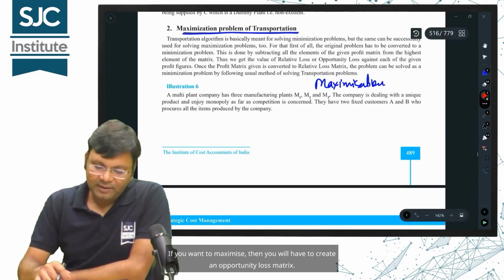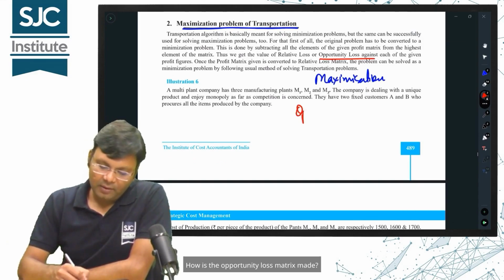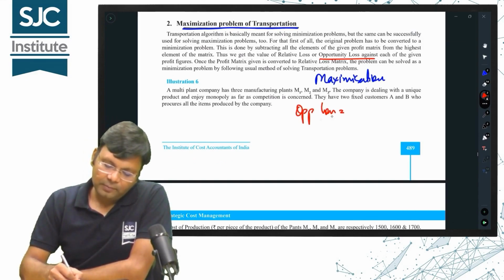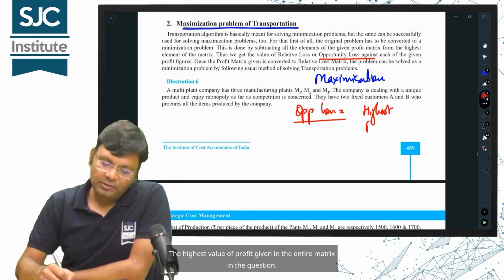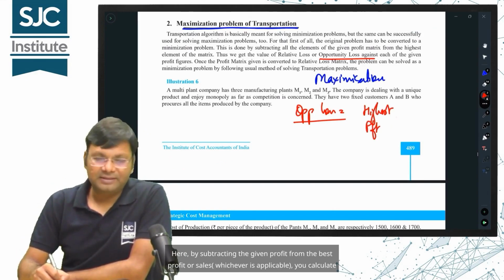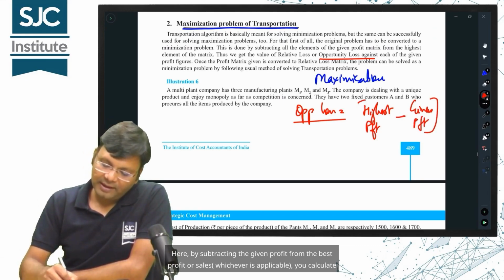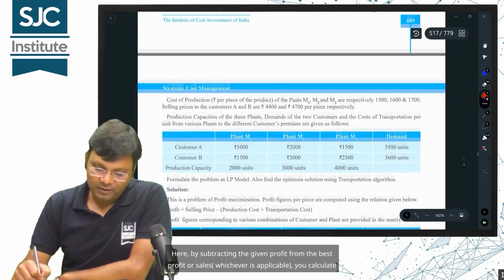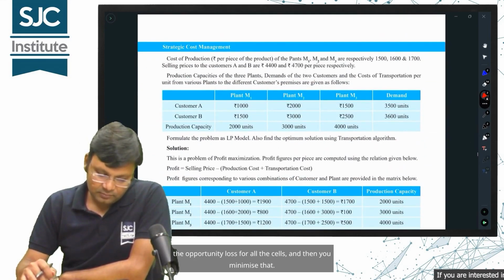If you want to maximize, then you will have to create an opportunity loss matrix. How is the opportunity loss matrix made? Take the highest value of profit given in the entire matrix in the question, and by subtracting the given profit from the best profit or sales, whichever is applicable, you calculate the opportunity loss for all the cells and then you minimize that.